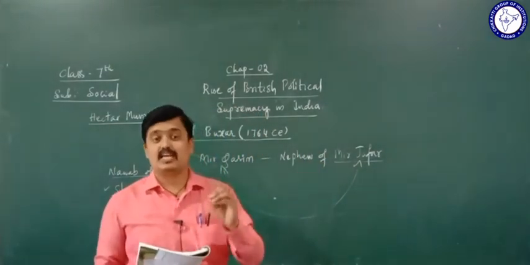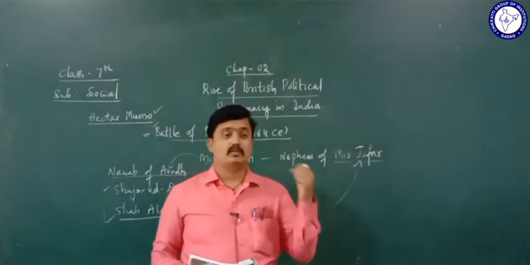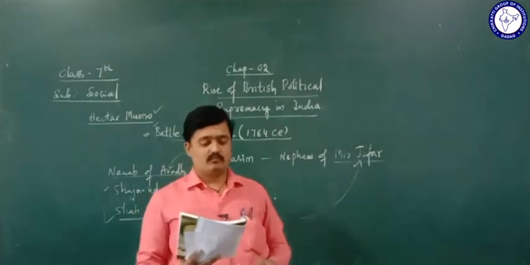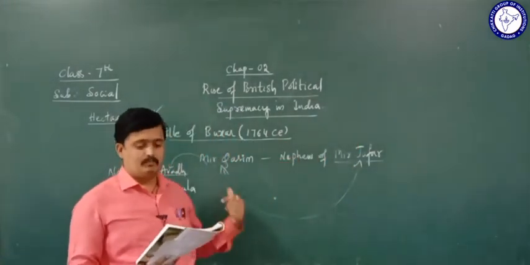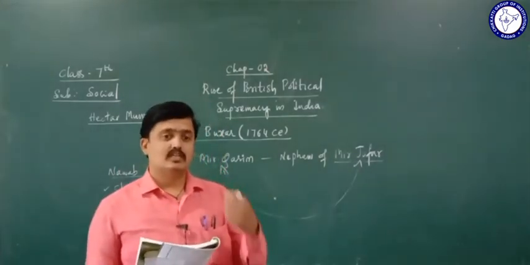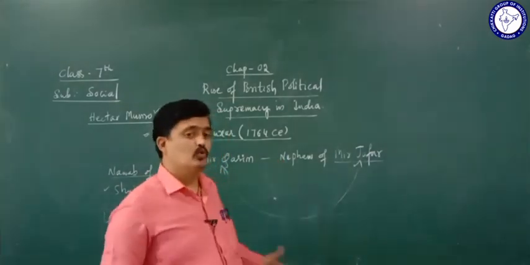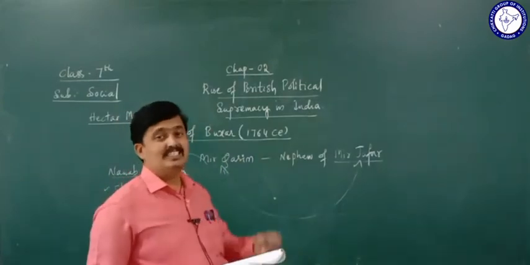Diwani right means collection of taxes. The British got the Diwani right, the collection of taxes in the Bengal province, from the Mughal emperor Shah Alam II.